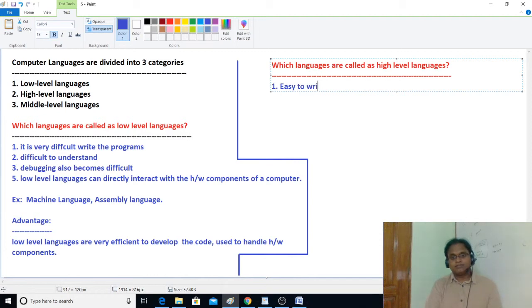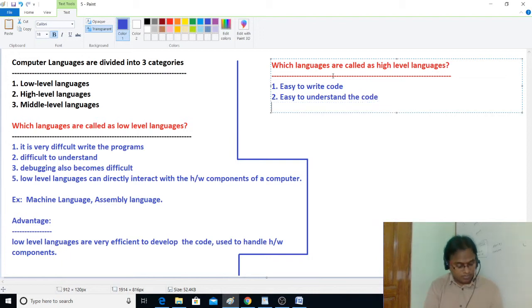Easy to write the code, easy to understand the code, easy to debug or maintain. Maintenance becomes easy.